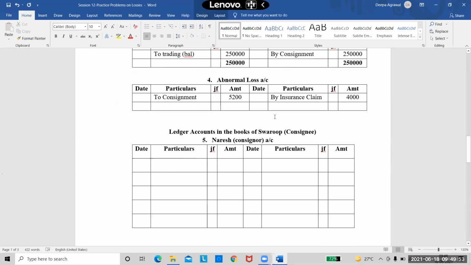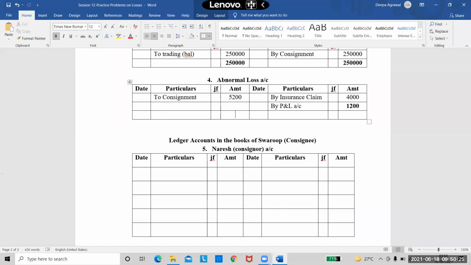So what should I do in the abnormal loss account? Always take the loss on the debit side. Then whatever is your claim comes on the credit side, and then balance the account. Whatever is your balance, transfer it to P&L account. So I'm getting a balance on the credit side, so I will write the entry as by P&L account, or by profit and loss account, right? And my balance is 1200 rupees, which I'm transferring.